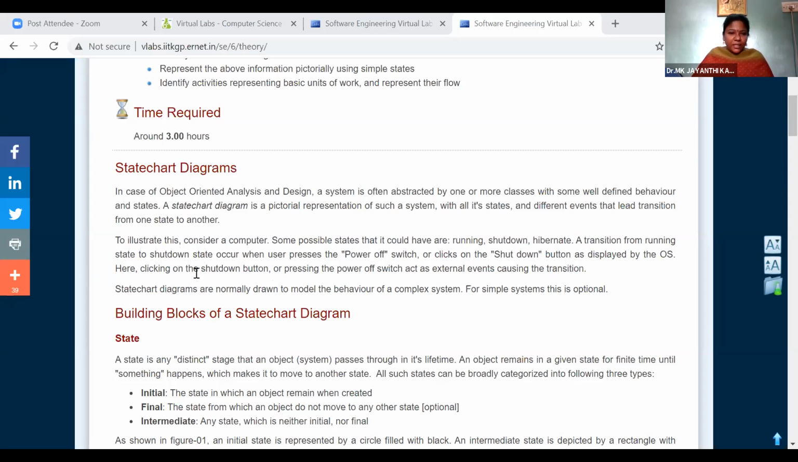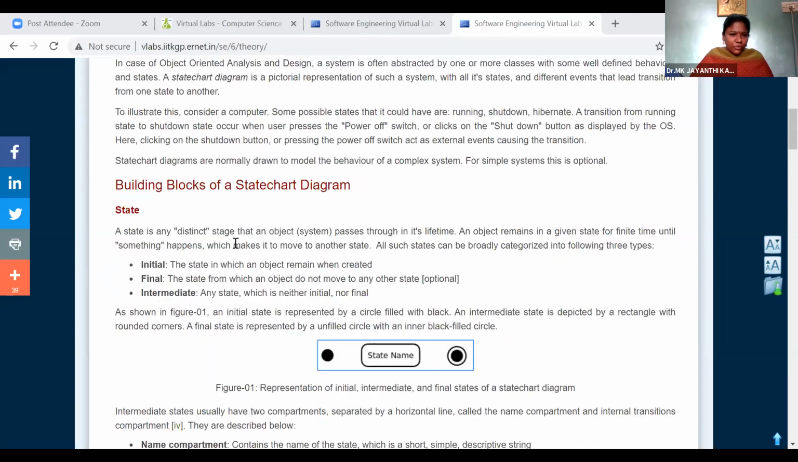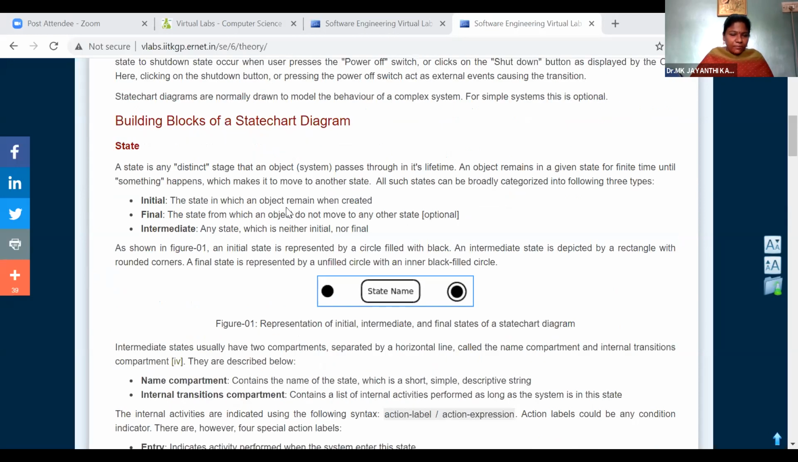To illustrate this, consider some possible states. They have given you some scenario. To understand in detail, yesterday also we discussed, again we will see the various states. The building blocks of a state chart diagram are, we will have state. For the given problem statement or the project specification, because it is a state chart diagram, you need to represent the various states of your project. So you need to identify the various states.